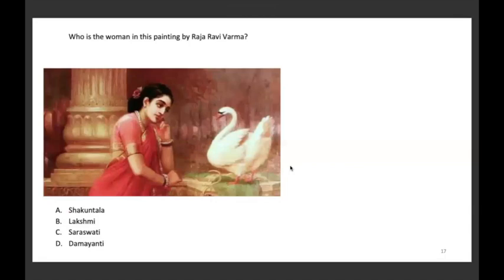Who is the woman in this painting by Raja Ravi Varma? We're given a painting, we have to identify who this woman in the painting is. The options are Shakuntala, Lakshmi, Saraswati, and Damayanti. The correct answer here is option D, Damayanti. Okay, we'll move to the next one.